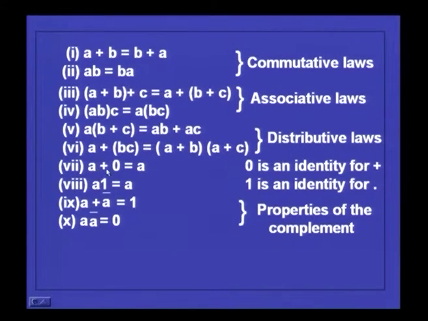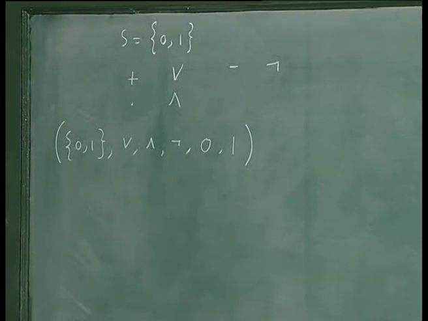Then A or 0 will be A, and A and 1 will be A. A or A bar is equal to 1, this is a tautology, P or not P is 1, and P and not P is equal to 0, which is an absurdity. These things we have seen earlier. So, this is an example of a Boolean algebra.